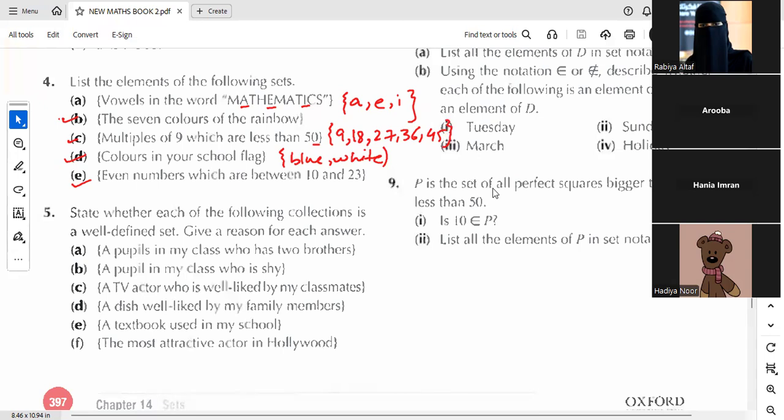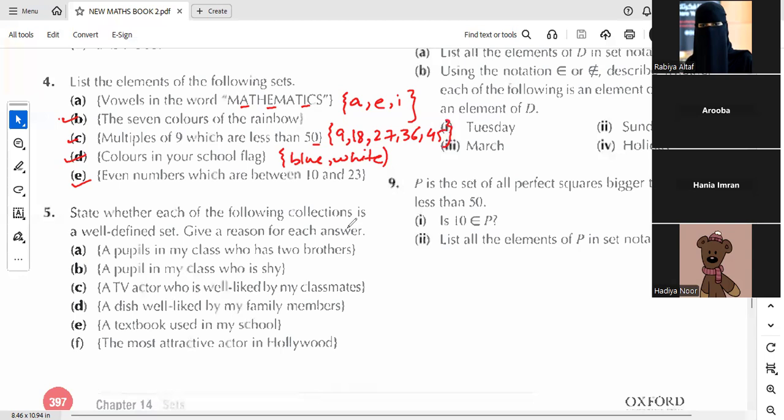Let's move towards the next question, which is question 5. Yes, Umama, your answer is also correct. Question 5. State whether each of the following collections is a well-defined set. Give a reason for each answer. We have already discussed well-defined collections of sets, and we have discussed one example as well: the set of intelligent students of your class. If your answers will vary, it means the collection is not well-defined.